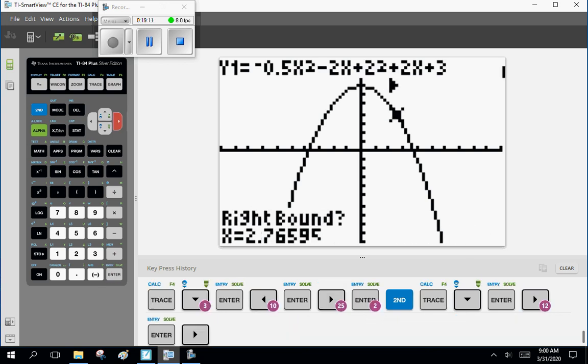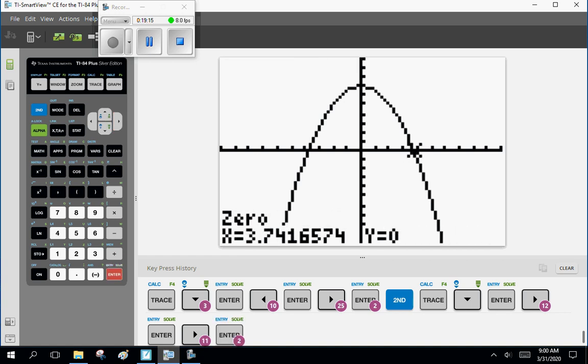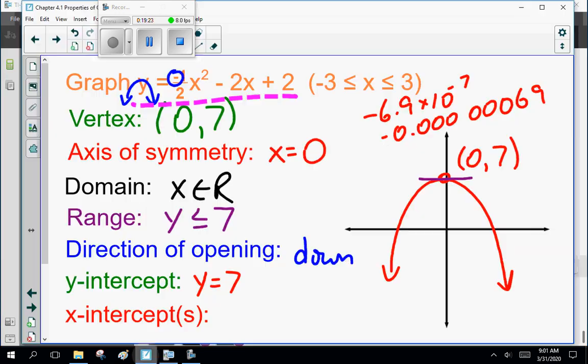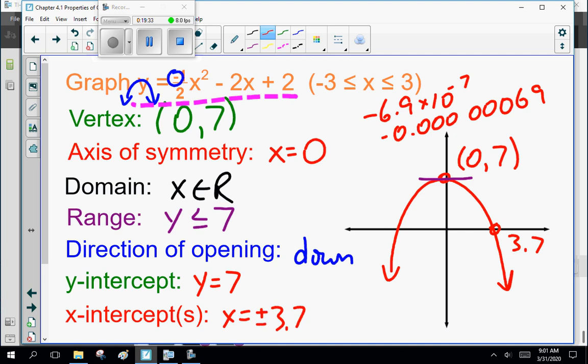Enter. And then I scroll over to the right of the 0. And Mr. Graphing Calculator will calculate that as 3.74165 or 3.7. I'm willing to bet that's plus and minus because it's so symmetrical, but I'm going to double check.